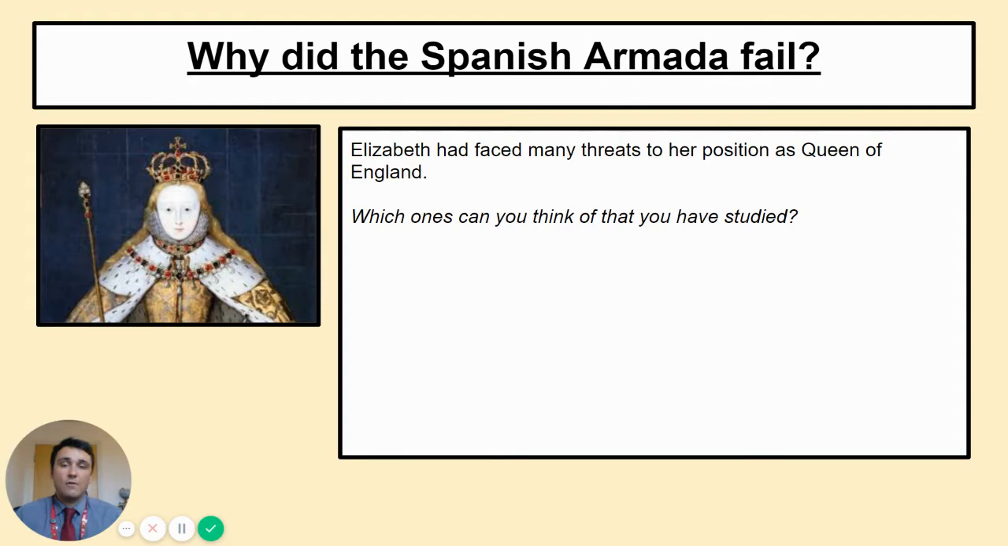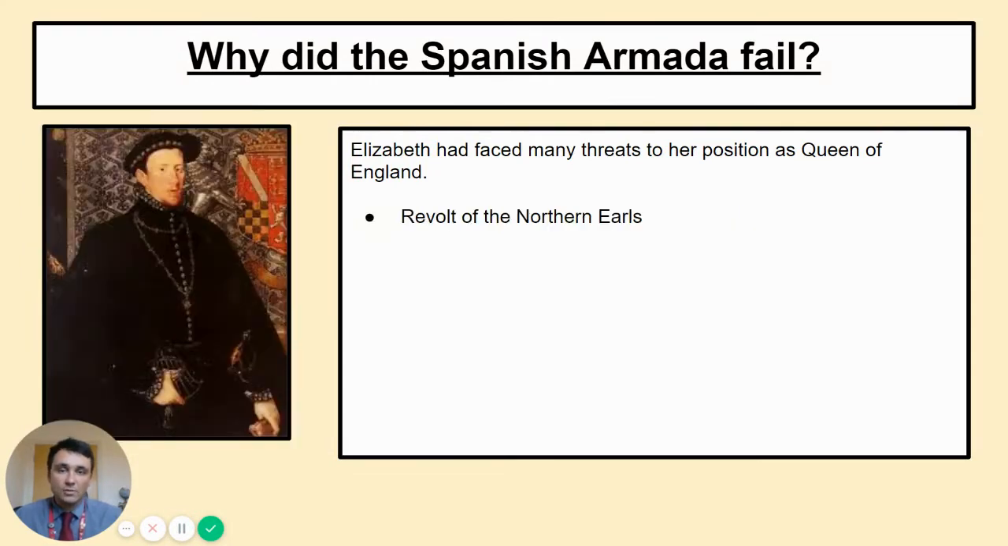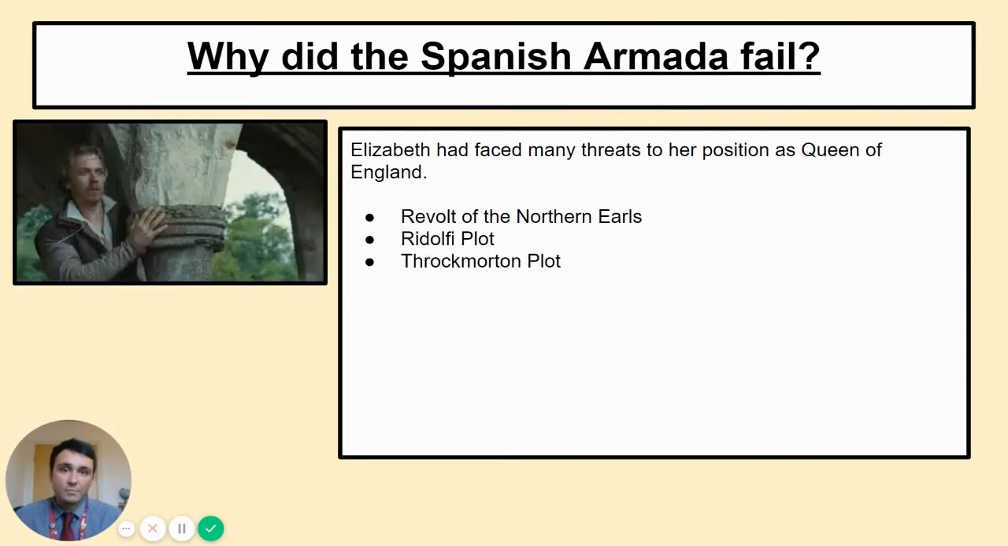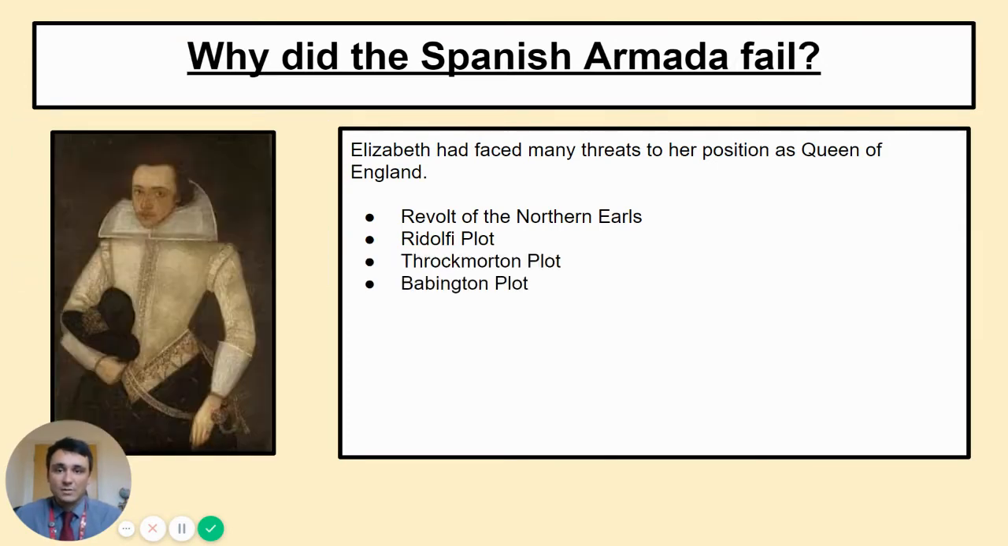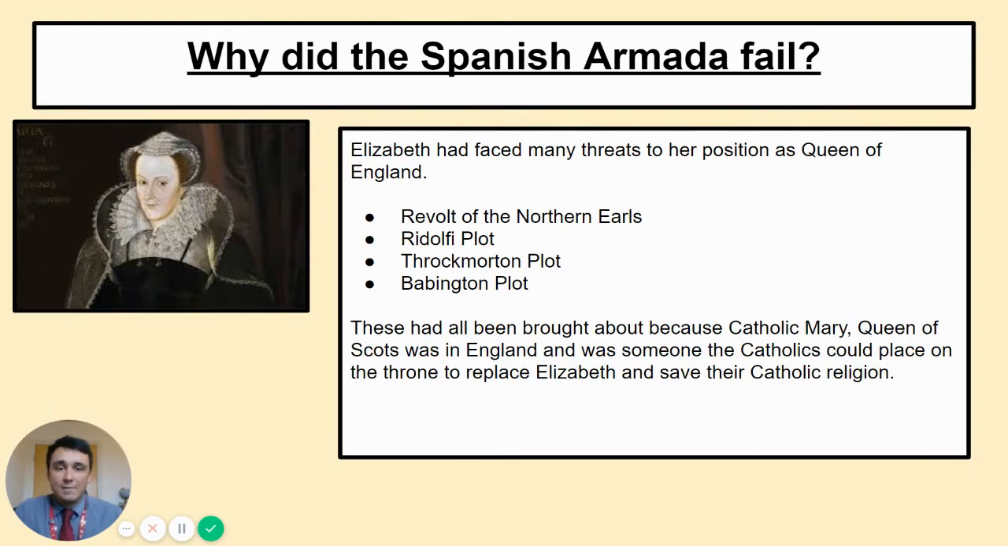So, Elizabeth had faced many threats to her position as Queen of England. If I ask you to think of what threats we have seen her face during this topic, hopefully you would be able to reel some of them off, such as the revolt of the Northern Earls, the Ridolfi plot, the Throckmorton plot, the Babington plot, and the fact that Catholic Mary Queen of Scots was in England. She was a member of the royal family that the Catholics could legitimately place on the throne and save their Catholic religion, and this was the cause of all of those plots.